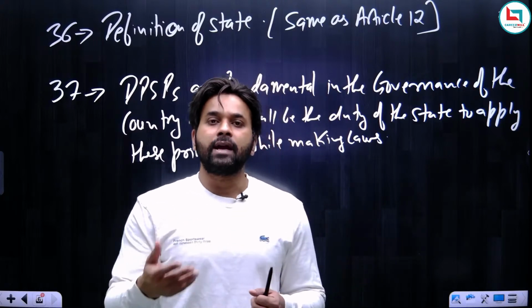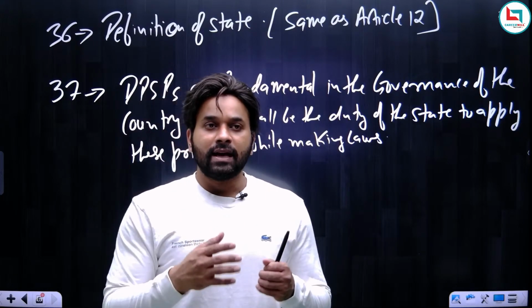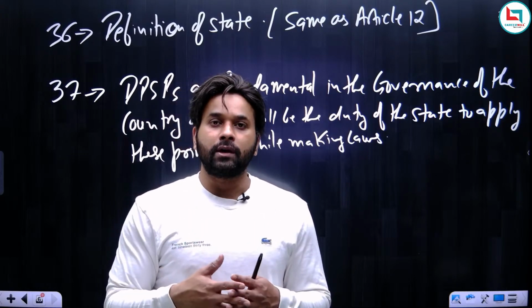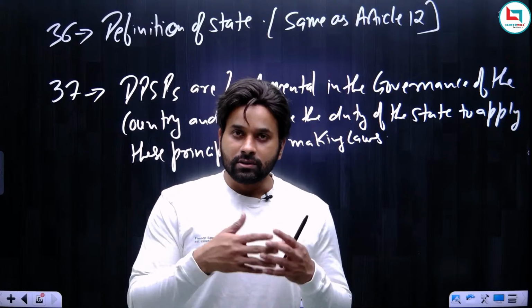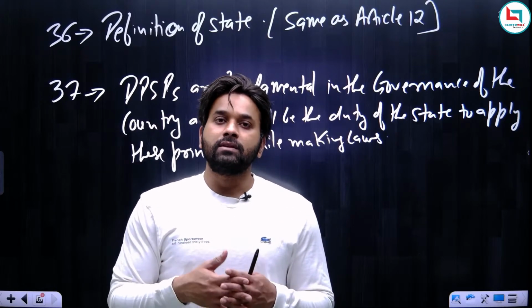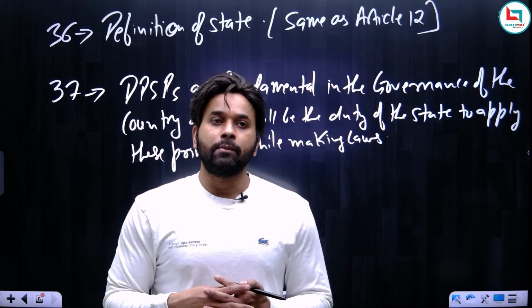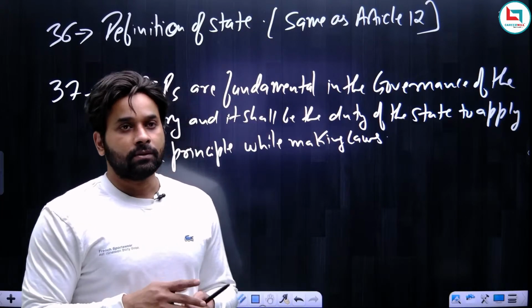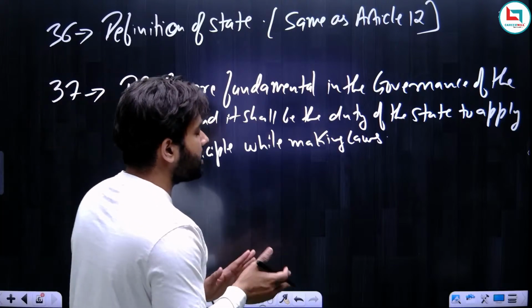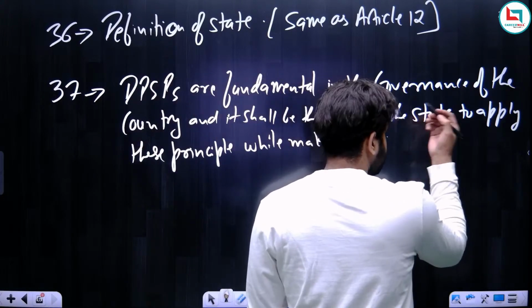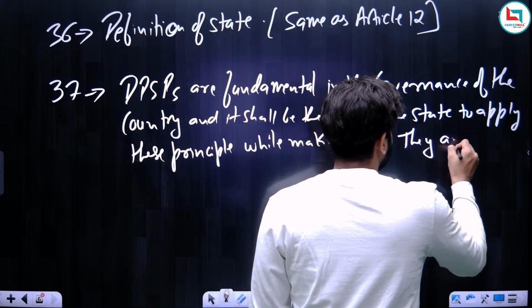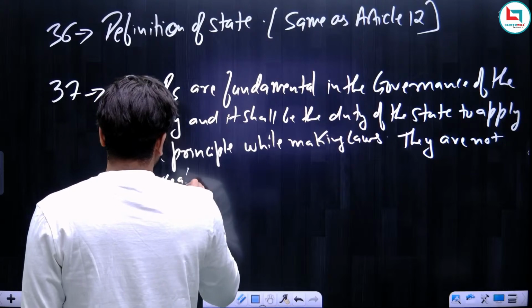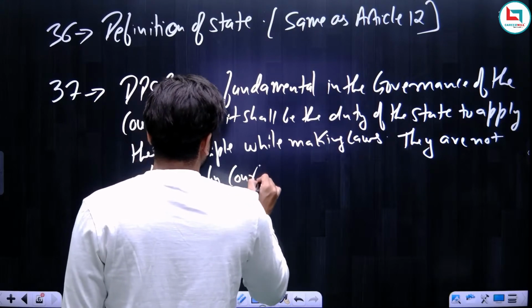So whenever the government is making any law, it should remember that there are certain principles enshrined in this chapter, and those principles should be incorporated, because these principles ensure that there is a welfare state in our country and that social and economic democracy is established. So this chapter is really important and no government can ignore it. But one more thing mentioned in Article 37 is that in case they are violated, they are not enforceable by court of law.